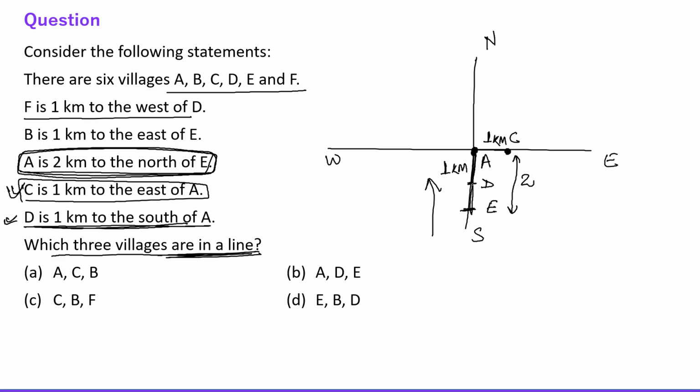So the question is, which three villages are in line? So this is ADE, right? It is by chance that we have read the three statements and the question is based on those three statements only. But this is the simple case, right? You can draw each and everything and then you can find the answer. But here, by chance, we have just read three statements and the question is based on that only. Fine. All right. So ADE are in the straight line. Now let's move to the other question.